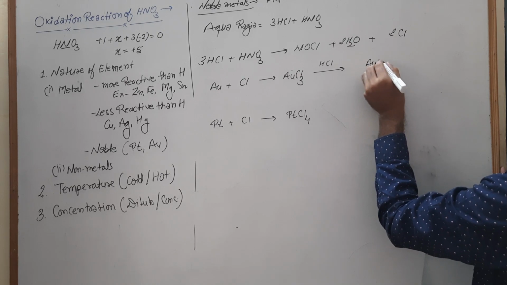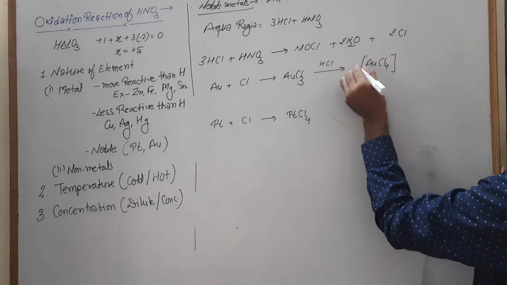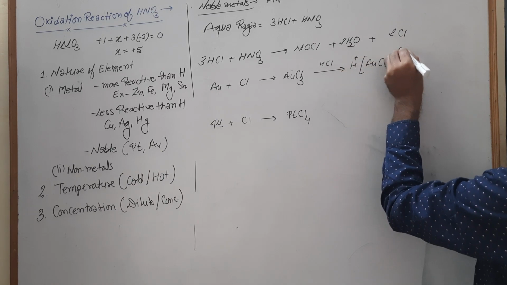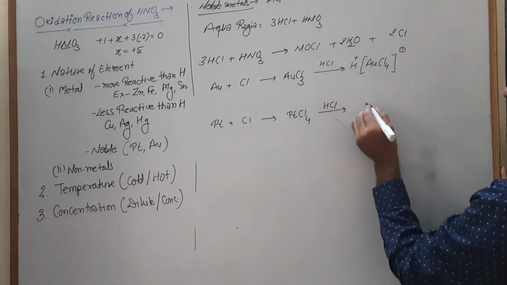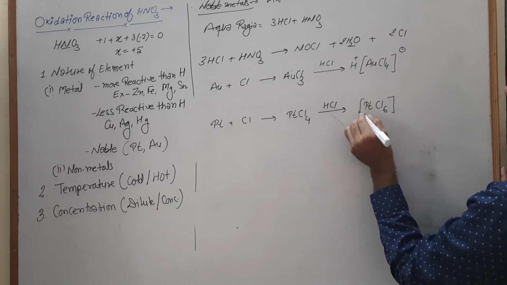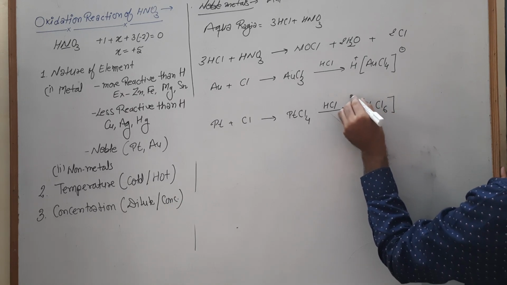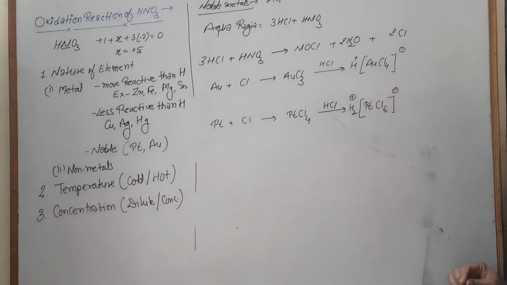Your gold turns into HAuCl4 and your platinum PtCl4 in the presence of excess HCl also forms a soluble compound. So due to formation of these compounds, these are quite soluble in aqua regia.